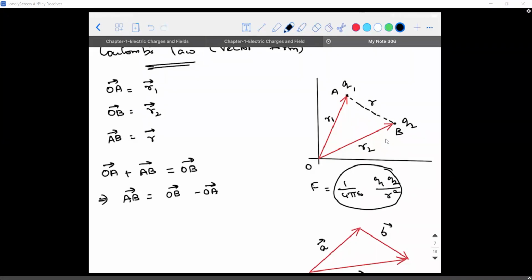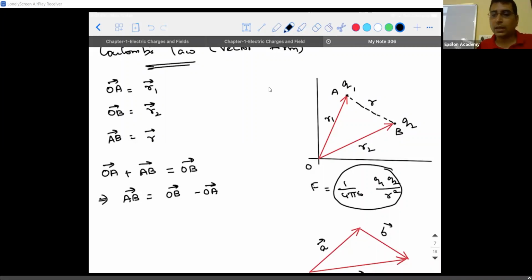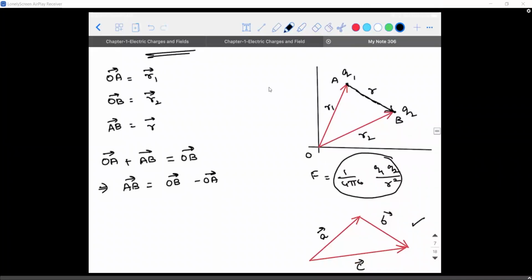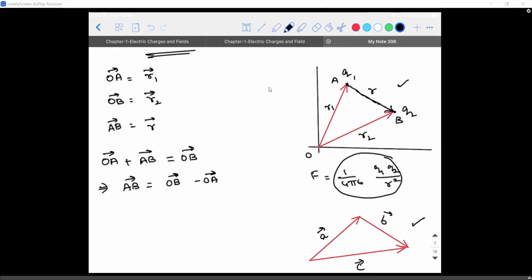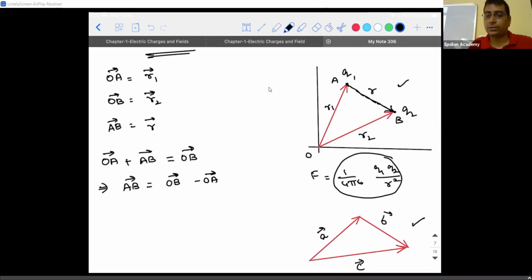Yeah, tell me. Sir, which is the resultant vector in the graph? Resultant is R vector, R2 vector. See, this is what AB vector is. Sir, now what, start with OB? You said if I start with OA, then OA plus AB will be OB. If you go with OB, then you go with BA. Oh, okay, sir. Only then they'll become continuous vectors.